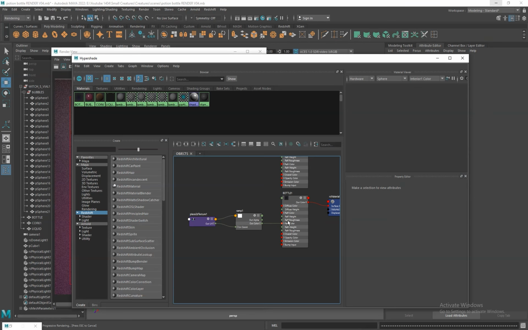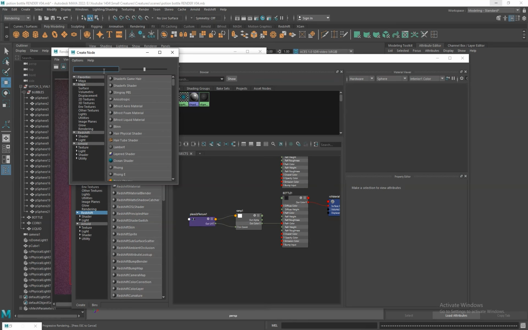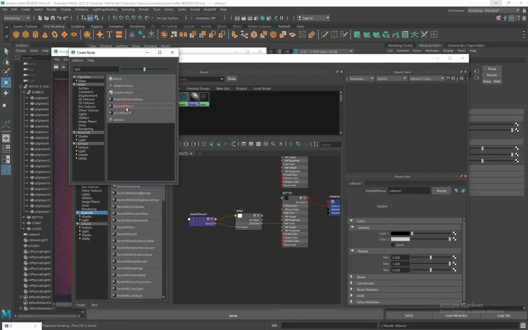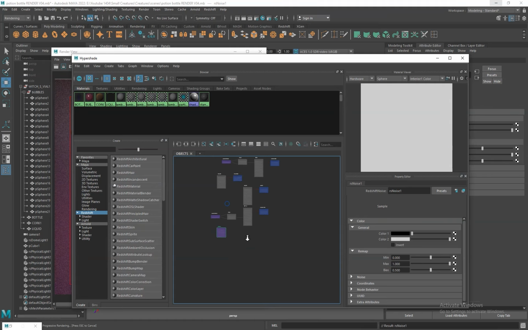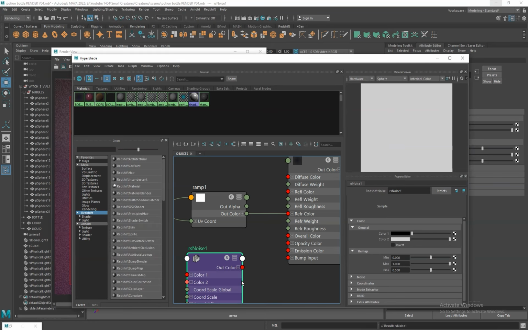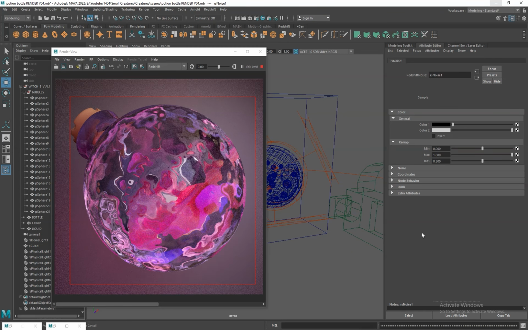Go into the Hypershade window. In this empty area, right click and choose Create Node. If we type noise, we can see the Redshift noise node. Click on it to add it to the scene. Then connect its output to the material bump input. As you can see, it immediately affects the surface. The colors and forms get mixed and broken up.